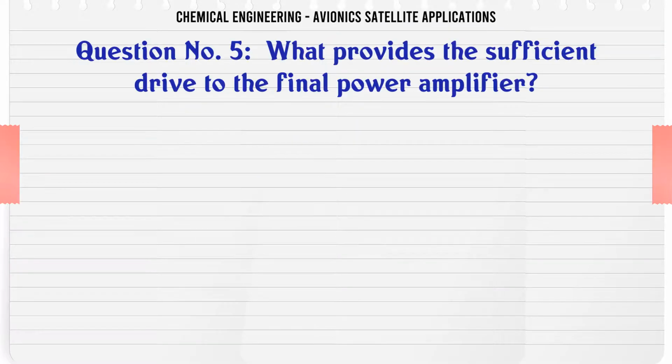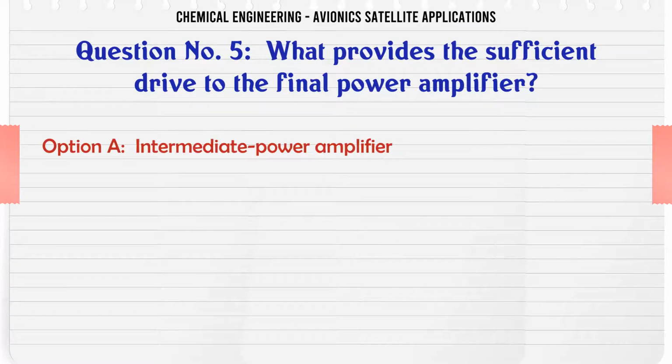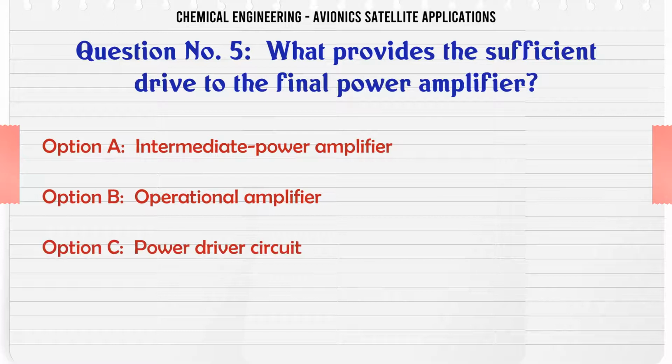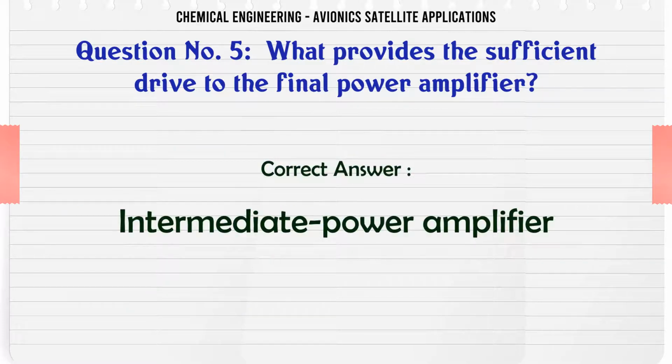What provides the sufficient drive to the final power amplifier? A. Intermediate power amplifier, B. Operational amplifier, C. Power driver circuit, D. Up converter. The correct answer is intermediate power amplifier.